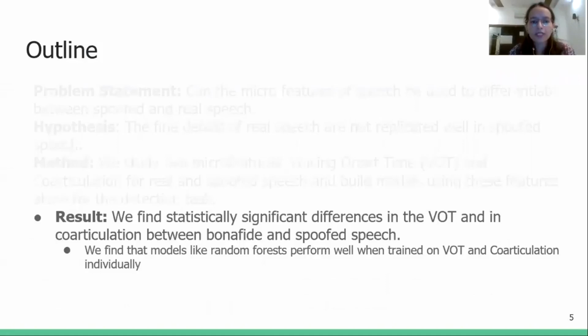We find statistically significant differences in the VOT and in coarticulation, and we find that models like random forest perform well when trained on VOT and coarticulation individually.